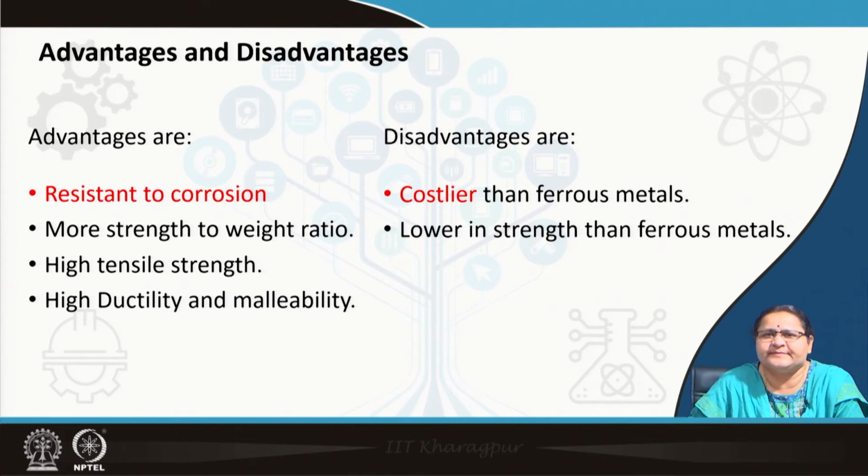So, these metals cannot be used as structural elements, that means they cannot be used as rebars or reinforcement bars, neither can they take a lot of load like a structural load. A building cannot be standing on aluminum rods, aluminum rolled sections, but yes, they can take lighter weights.